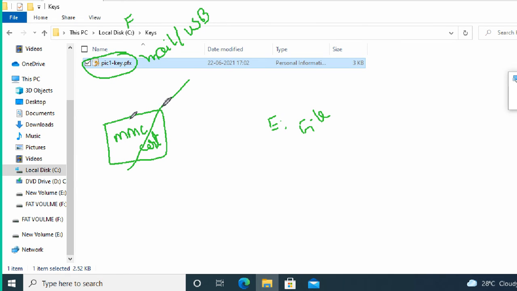Up to here, this MMC certificate is gone. You can't access this file because you don't have a key. You lost the key. So how to get the key? You use the pen drive and import this backup.